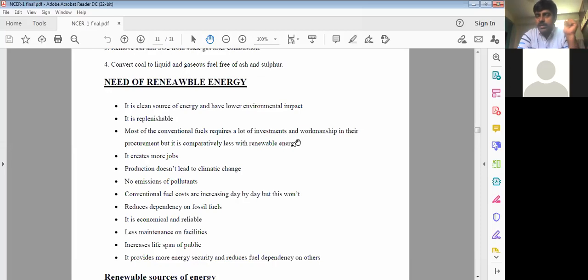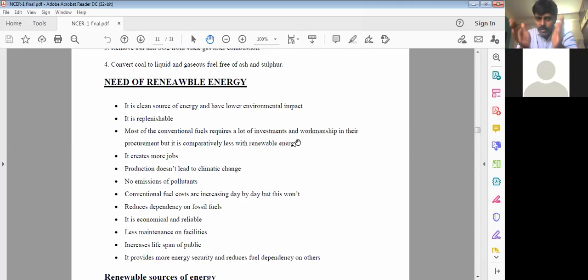Those advantages we have written here, and if a question appears on the need of renewable energy resources, you can straight away write them. Now, the same question can be asked in a different fashion: what is the difference between conventional fuels and non-conventional fuels? Conventional fuels means petrol, diesel, kerosene, all these things. Non-conventional means solar, wind, and all these things. Another name is renewable energy resources.